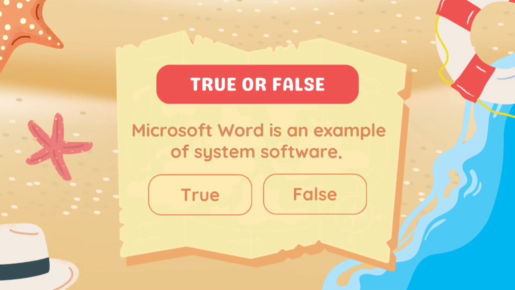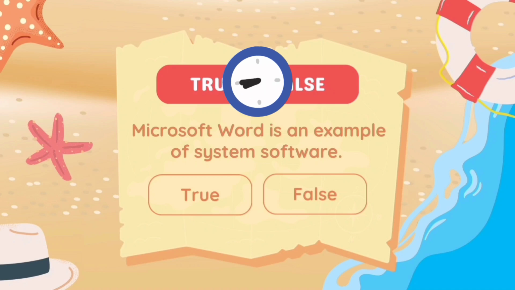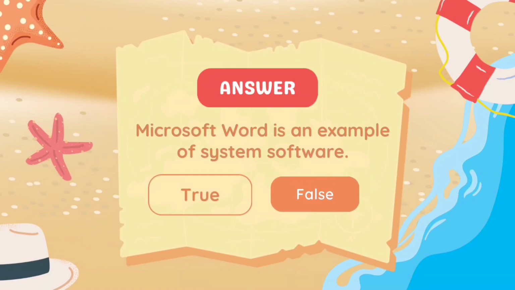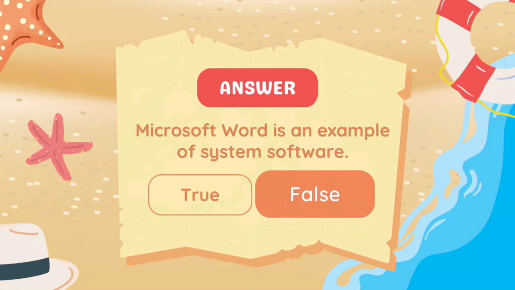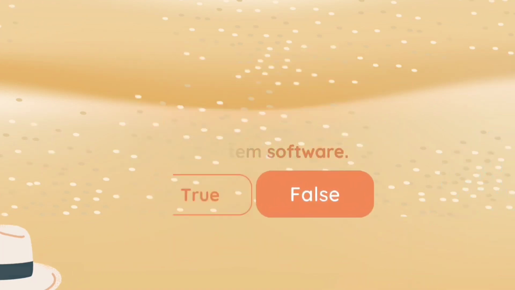True and false. Microsoft Word is an example of system software. Is it true or false? It is false. Microsoft Word is an example of application software, not a system software.